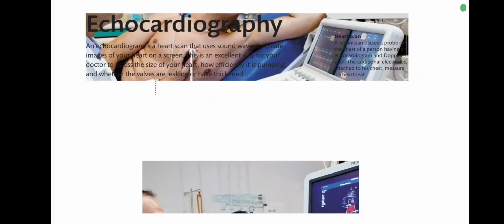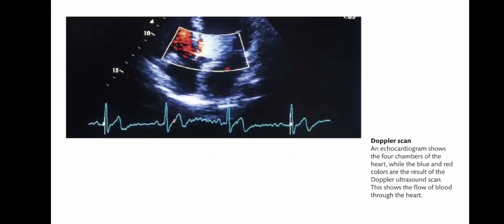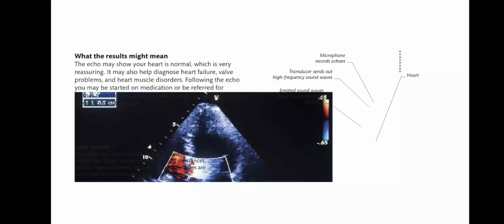A technician places a probe on the chest of a person having the echocardiogram and Doppler scan. The additional electrodes attached to the chest measure the heartbeat. An echocardiogram shows the 4 chambers of the heart, while the blue and red colors are the result of the Doppler ultrasound scan. This shows the flow of blood through the heart.